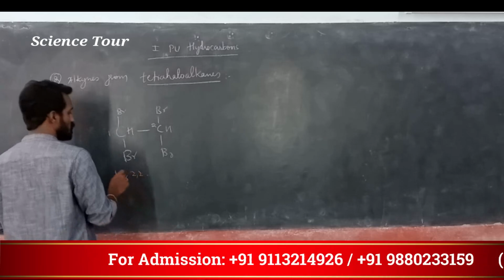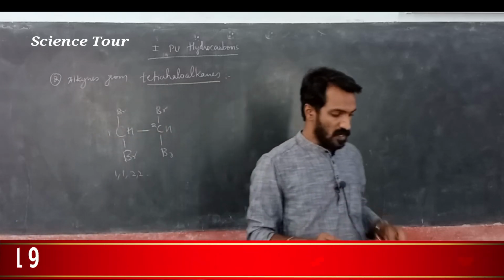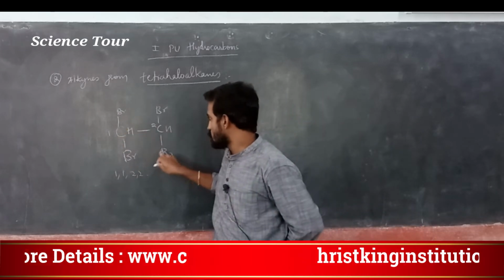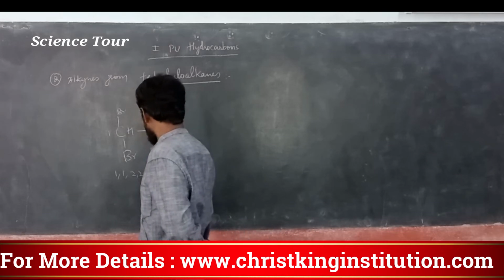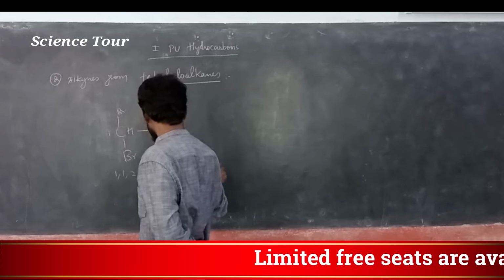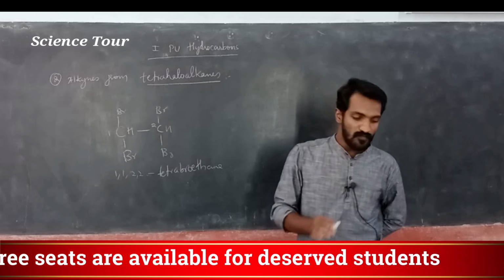Tetrabromo means here in first position 2 bromines are there, and in the second position 2 bromines. Here 1, 1, 2, 2. Understood? Tetrabromoethane. Here 2 carbon atoms are there. This is called tetrabromoethane.